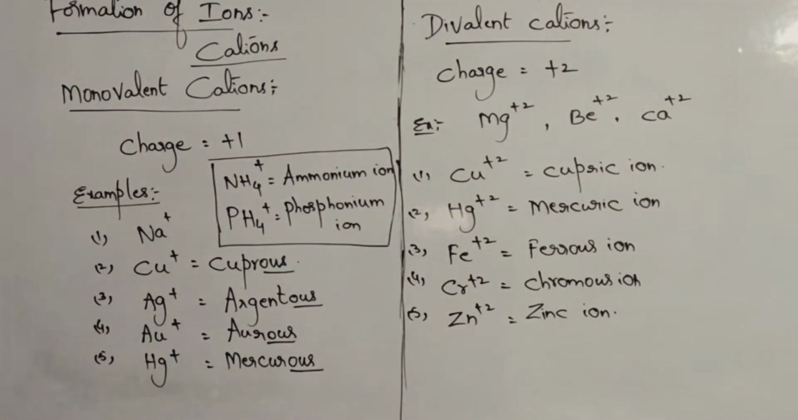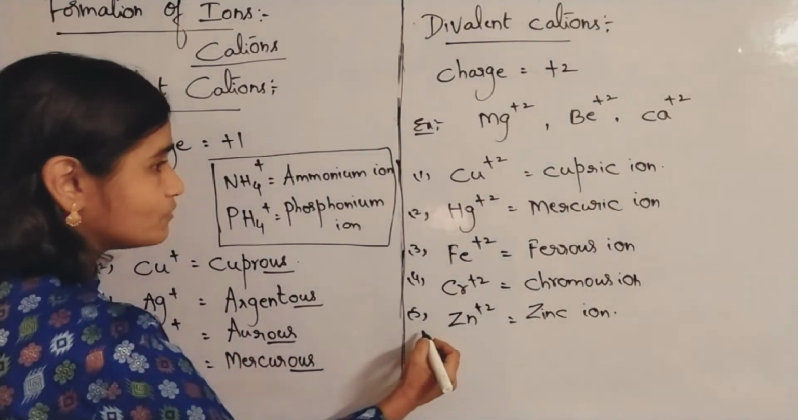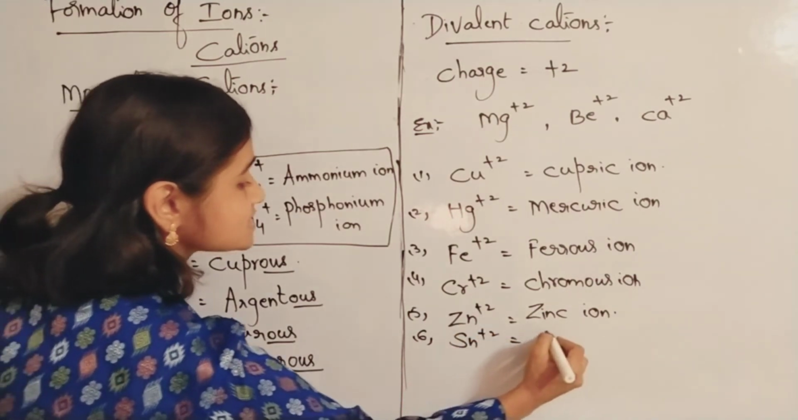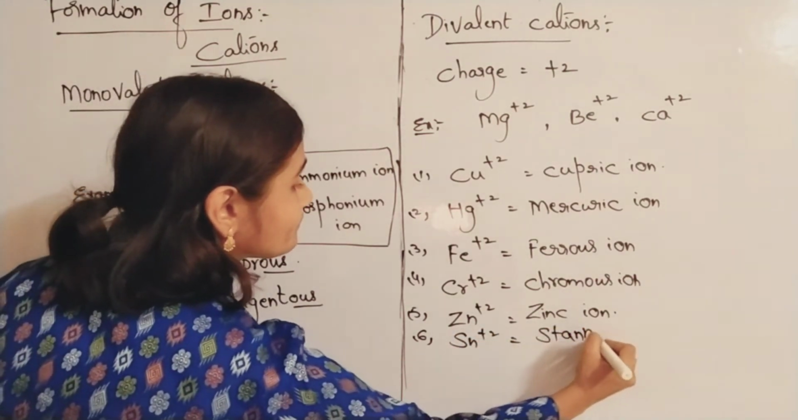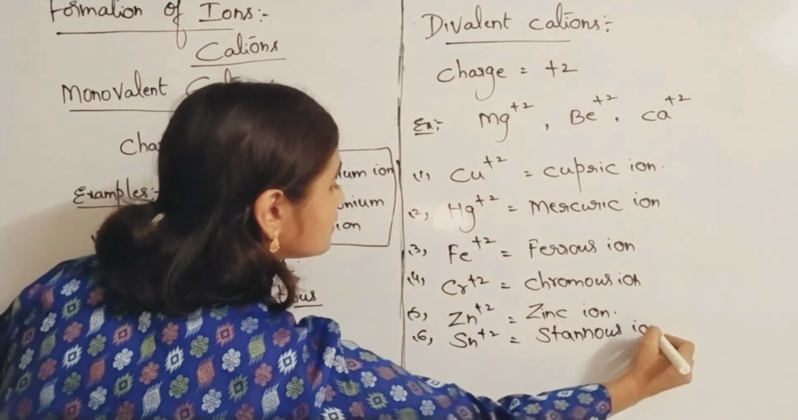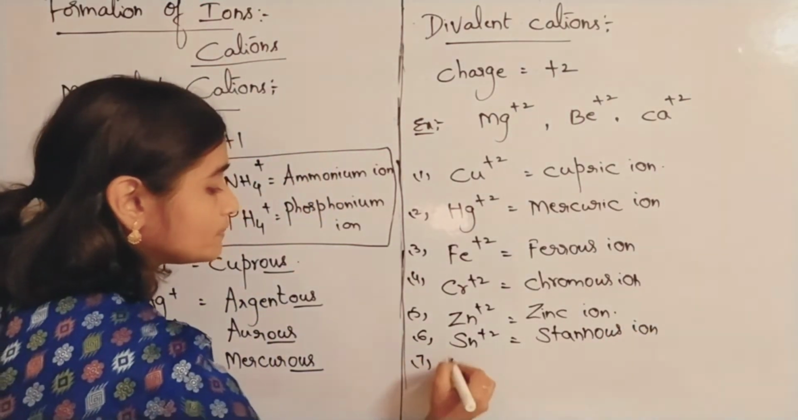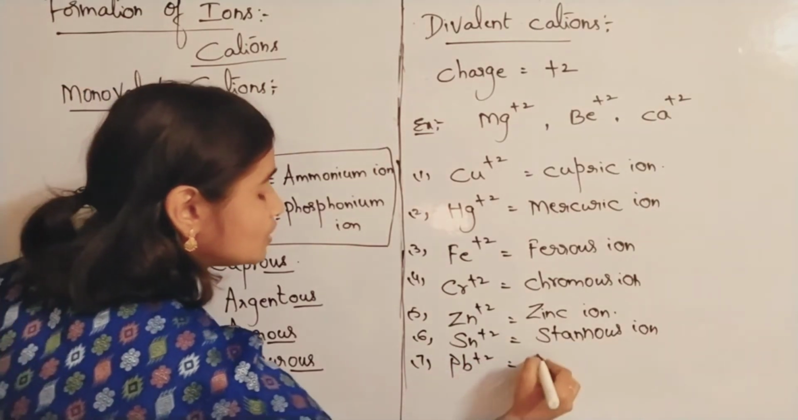Okay, take the examples of divalent cations. Even tin and lead will form divalent ions. Very, very important. Tin is Sn plus 2, the stannous ion. Lead also, plumbous, Pb plus 2. What do you call it?